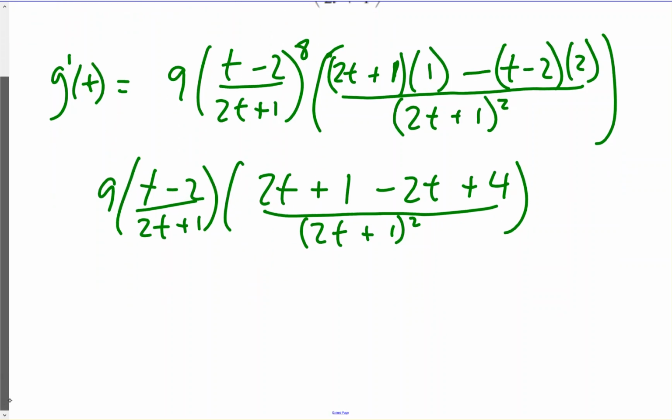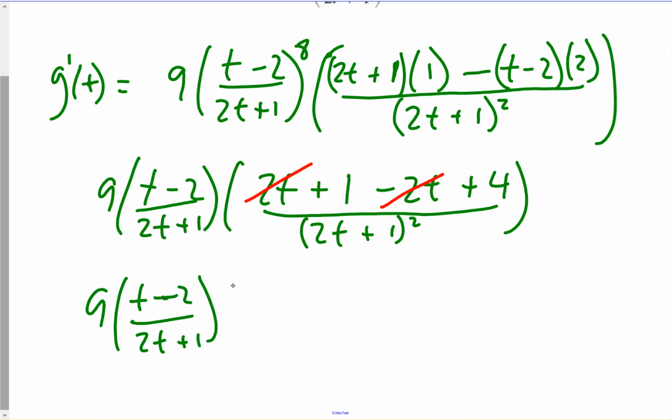Combine like terms in that numerator. You have 2t and minus 2t, so those are gone. You have a 1 and a 4. So we're left with a 5 over 2t plus 1 squared.